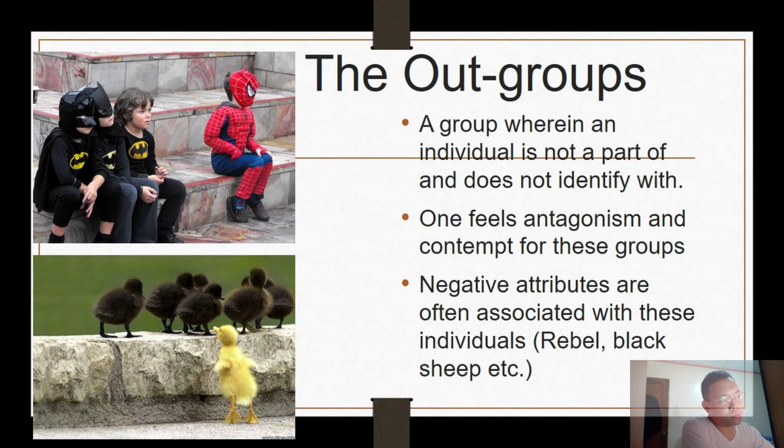Now, for the out-groups, this is a group wherein an individual is not part of and does not identify with. Like, for example, yung mga may gusto ng etong team, tapos isa naman yung kabila. So, yung isang individual na may gusto ng kabila, that is the out-group. And one feels antagonism and contempt for these groups. Sometimes negative attitudes are often associated with these individuals. Like for example, the in-group would consider the out-group as a rebel or black sheep or anything that they don't want to be part with.